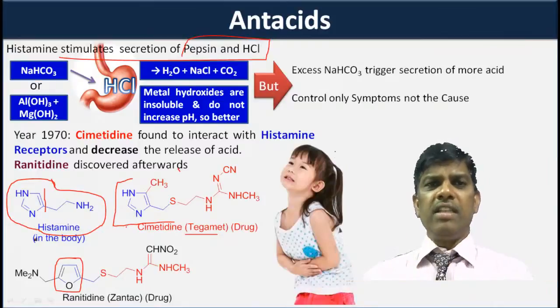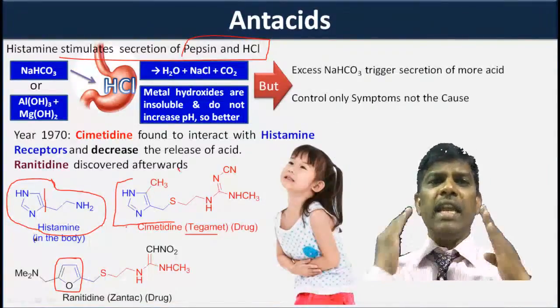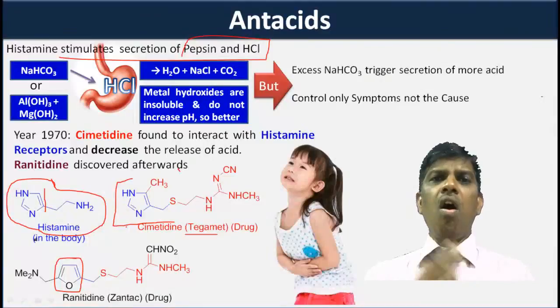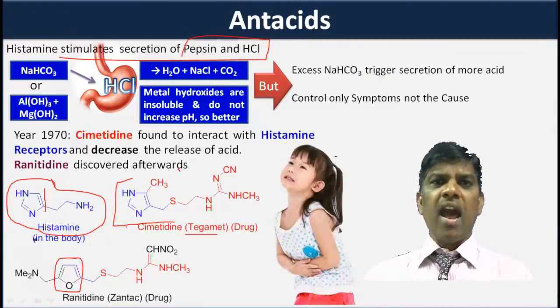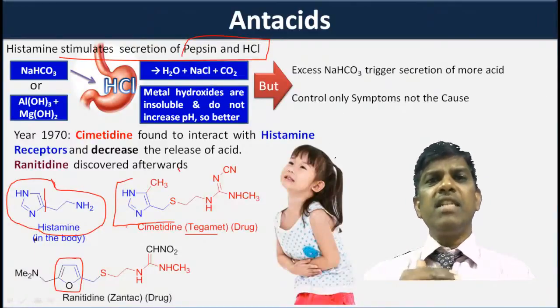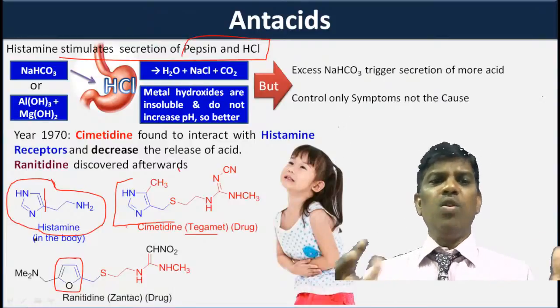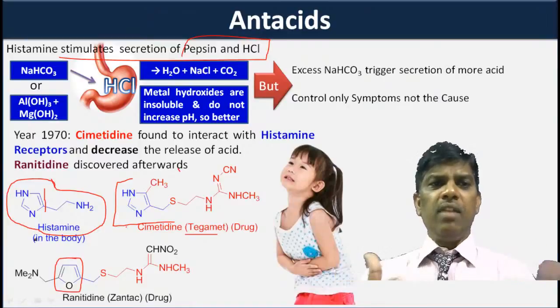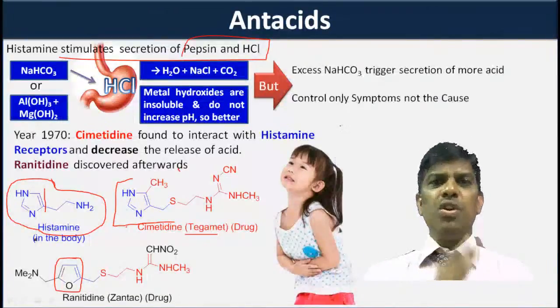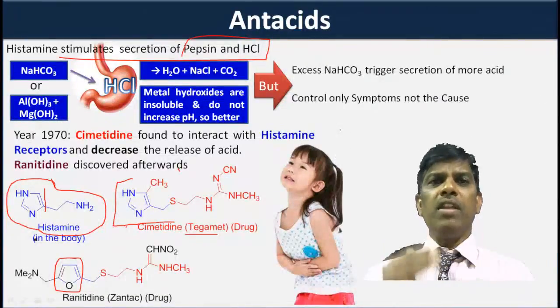What I am going to discuss here, please don't take any medicine on your own. All medicines are poisonous. Only take medicines when a doctor prescribes them. What I am going to discuss is only for the sake of understanding the medicine, the structural elucidations and the chemistry behind these drugs. Please do not take it another way, and don't depend on my words and go and take the medicines. All drugs are poisonous.